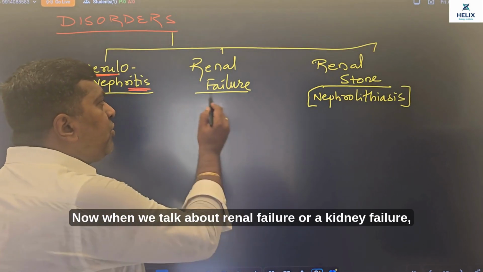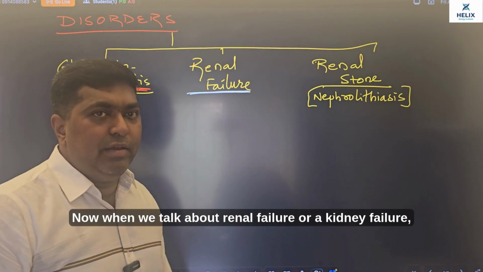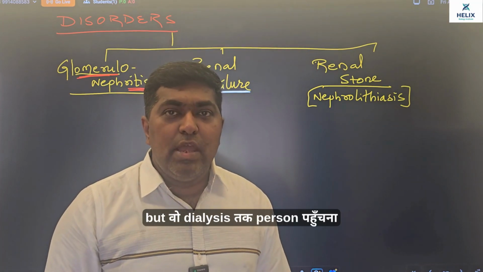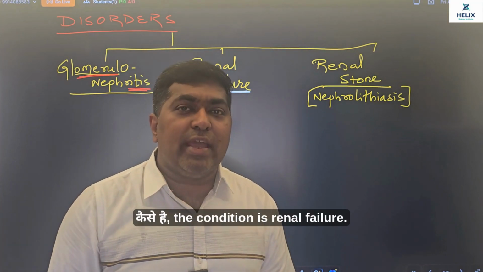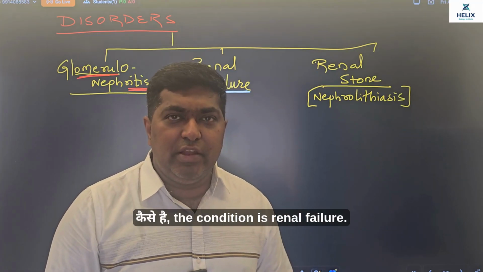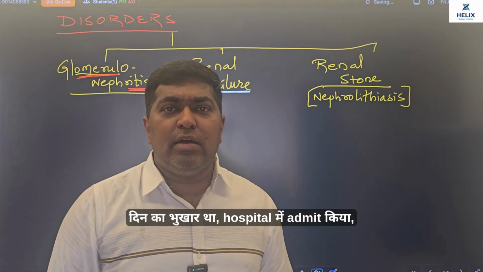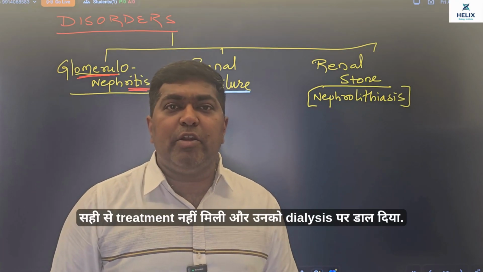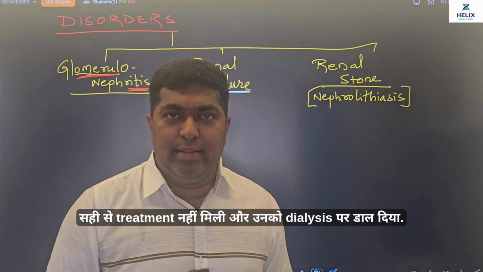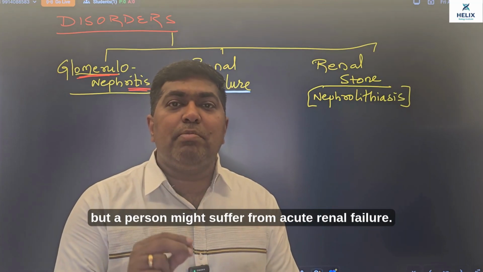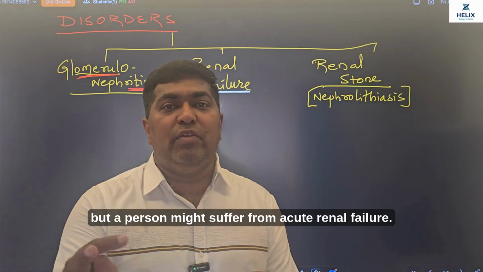Now when we talk about renal failure or a kidney failure, obviously we have heard a lot about dialysis, but वो dialysis तक person पहुंचता कैसे है? The condition is renal failure. You might have come across a case कि 3 दिन का बुखार था, हॉस्पिटल में एडमिट किया, सही से ट्रीटमेंट नहीं मिली और उनको डायलिसिस पे डाल दिया. So it's not about sahi se treatment nahi mili, but a person might suffer from acute renal failure.